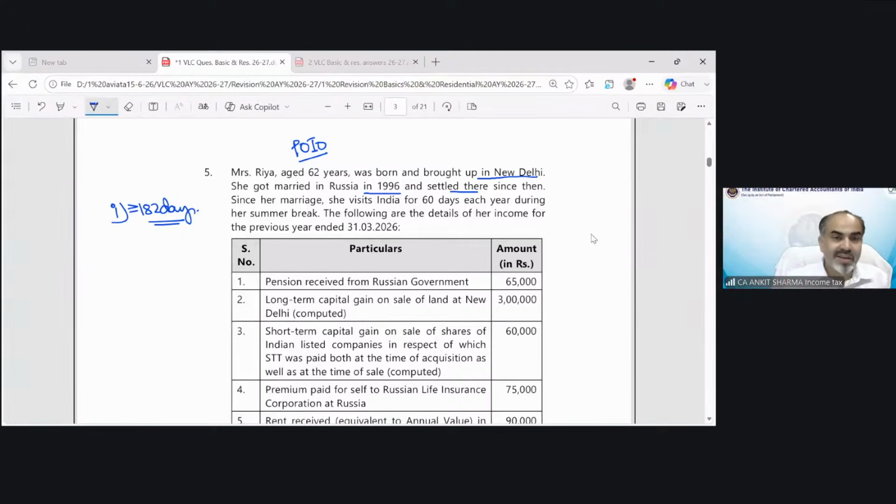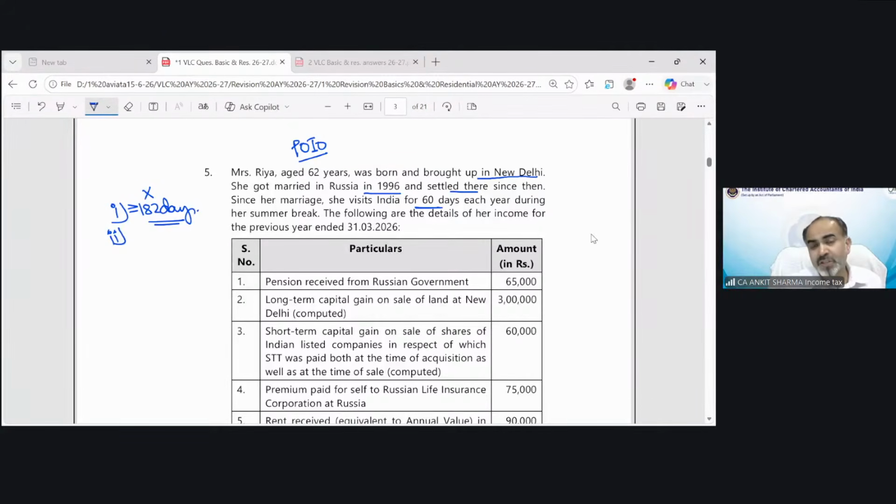As you can see, this condition is not fulfilled because she is in India only for 60 days. So she is not satisfying this condition, but we have to check income from Indian sources. If that exceeds 15 lakh, then we can move on to the other special condition as well as the deemed resident case.